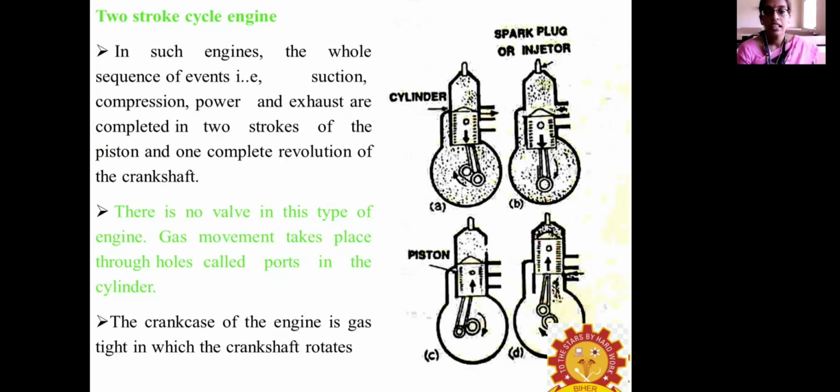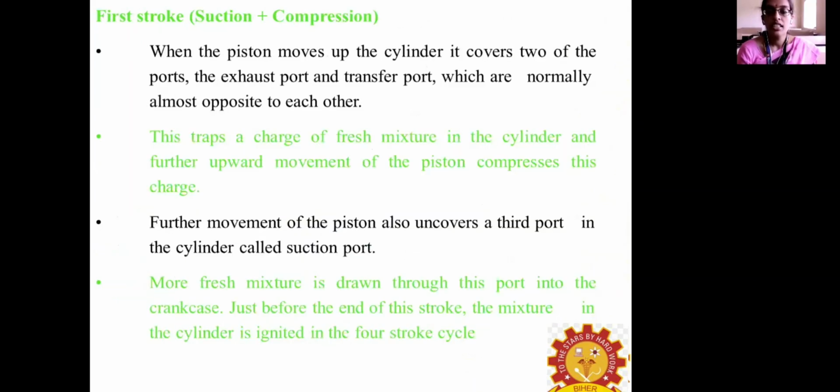And here the crankcase has to be a gas-tight container in which this crankshaft will rotate. Then when the piston is at the top of the cylinder, it will cover the exhaust port and the transfer port, and in the first stroke it allows the fresh air-fuel mixture to enter the engine cylinder. Then at the second stroke, the piston starts to compress the charge, and with further movement it will uncover the third port, called the suction port. So the fresh air-fuel mixture is drawn through the port into the crankcase.